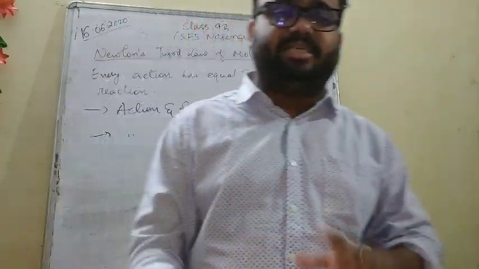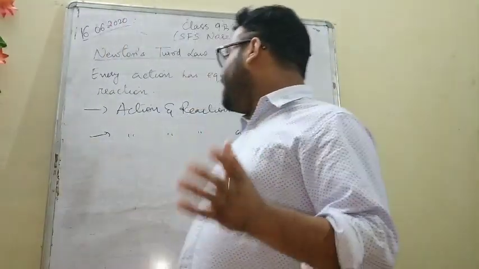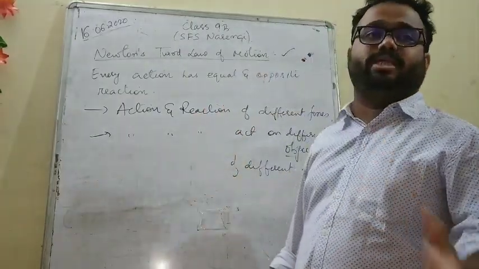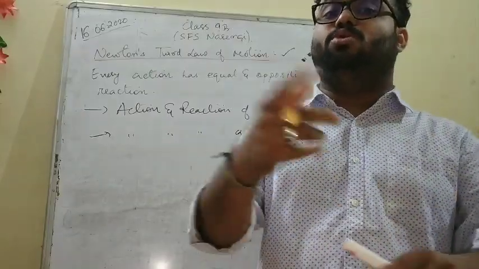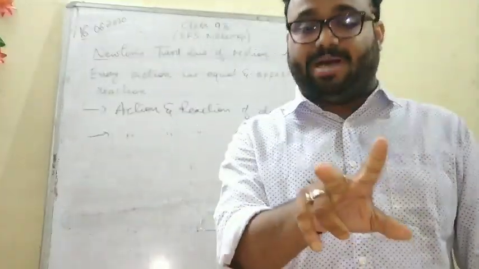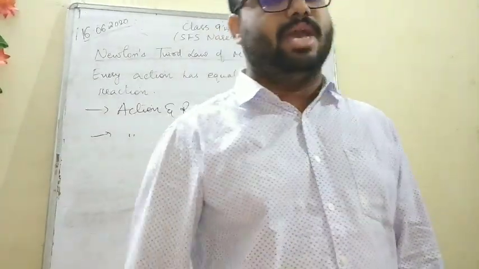Since the mass is different, the action and reaction are two forces where the mass is different, and as a result the forces are not equal, because force is equal to mass into acceleration. Since masses are different, the forces will also be different.